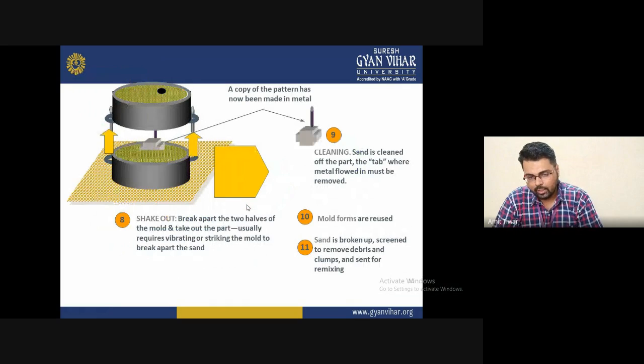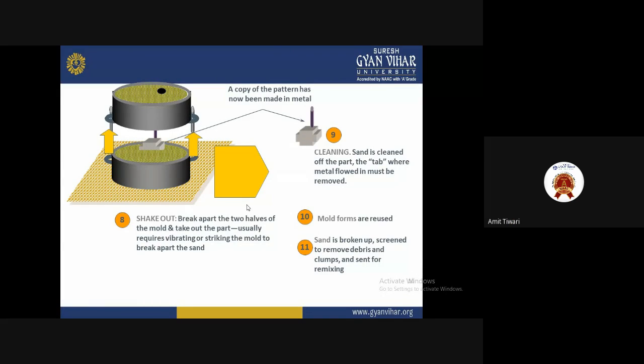So in the next section, we have the shake out and the break out, in which we break the mold part to take out the part, and this usually requires beating or shaking the mold, or breaking the part from the mold. To prevent this, tightening of the seal is required, so that air does not pass from outside into the system, and with the help of this you can make a composite material or a simple material with the help of casting.